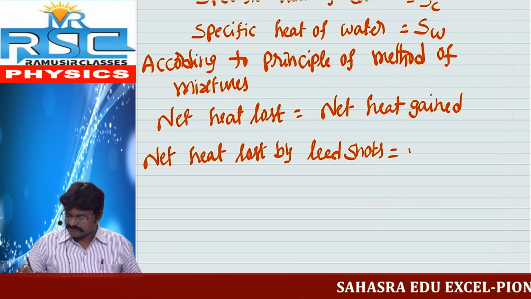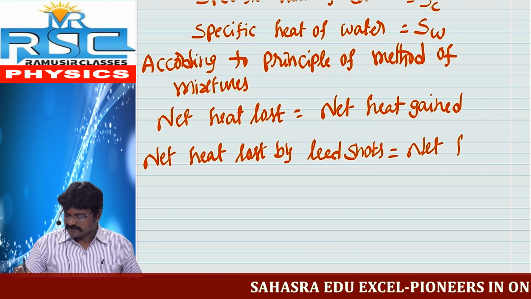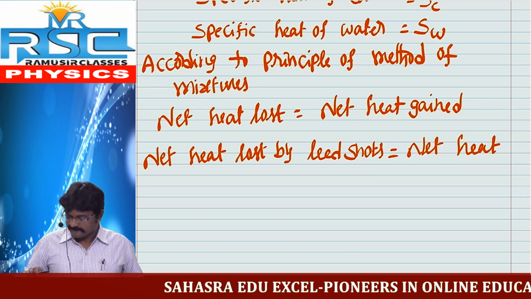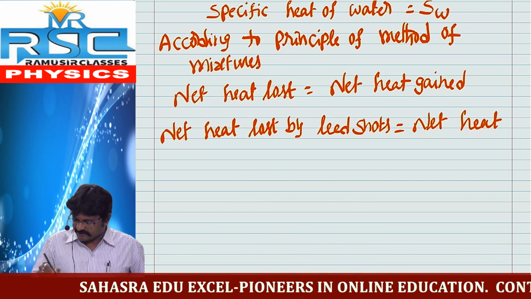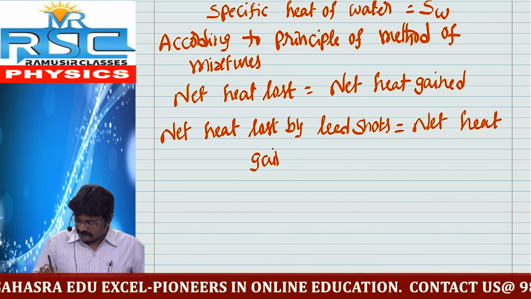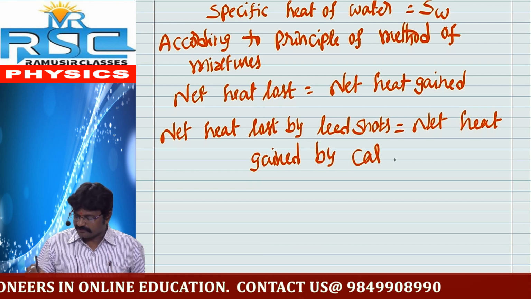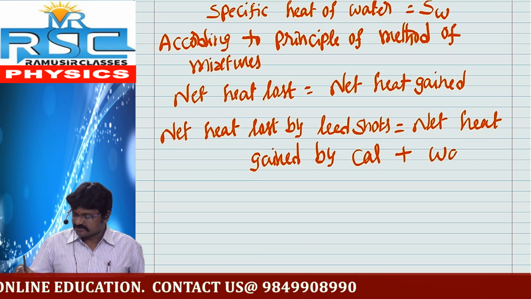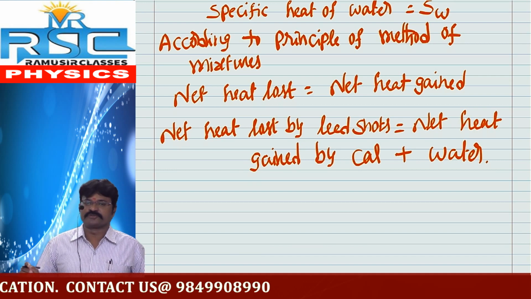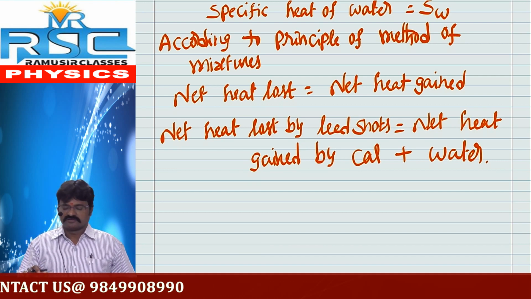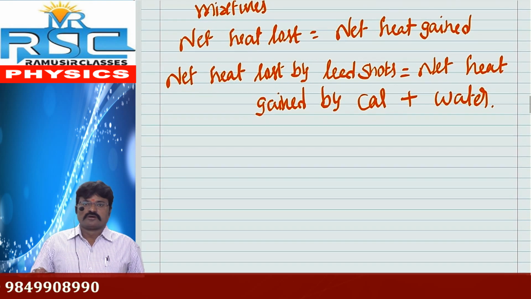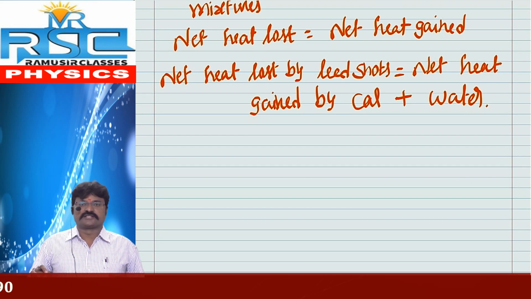is equal to net heat gained by calorimeter plus water. This is the important formula to get our final resultant specific heat of lead shards.